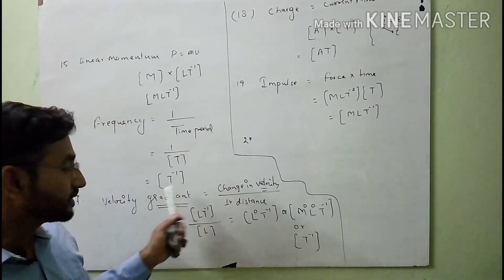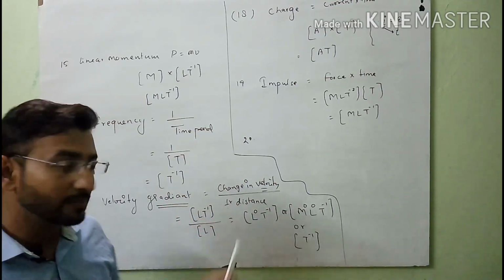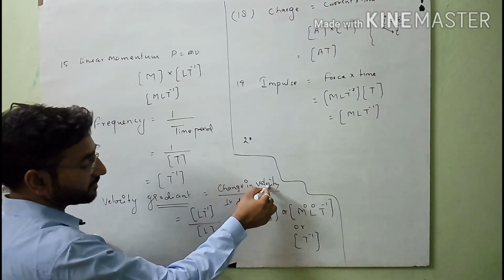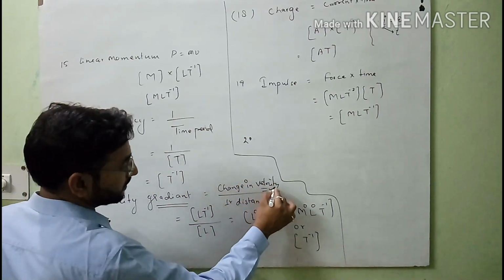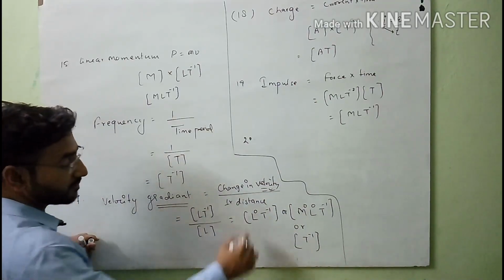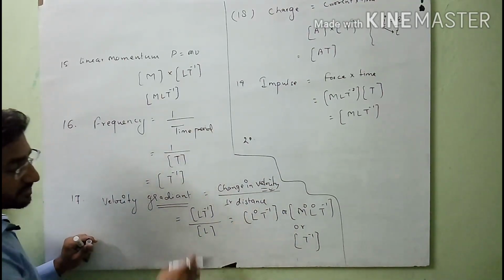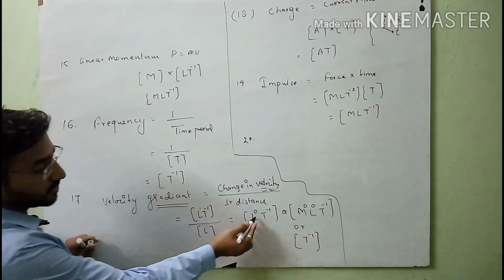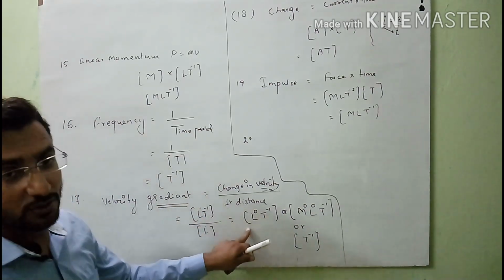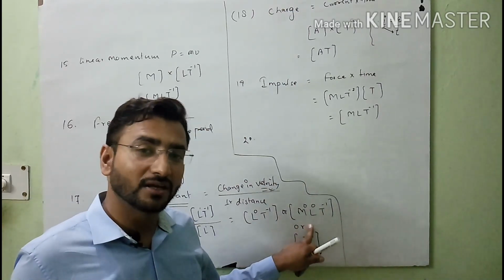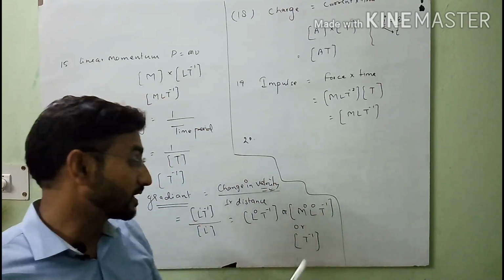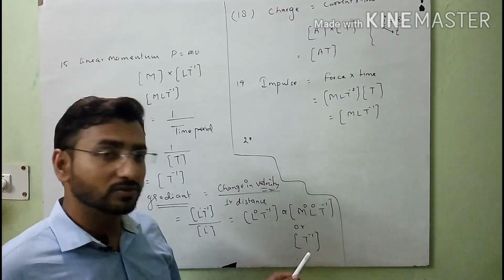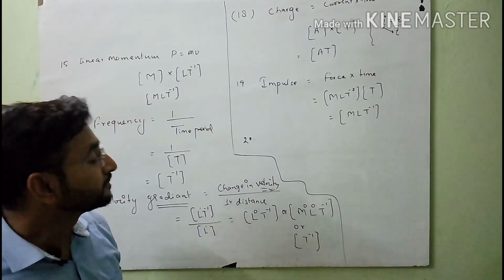So here velocity gradient is change in velocity over distance. Change in velocity means the dimension formula of velocity, which is LT minus 1, and the dimension formula for distance is L. After solving this, L raised to the power 1 minus 1 is 0, so the formula will be L0 T minus 1, or if you want to write it in standard form, you can use M0 L0 T minus 1, or you can use T minus 1 only.